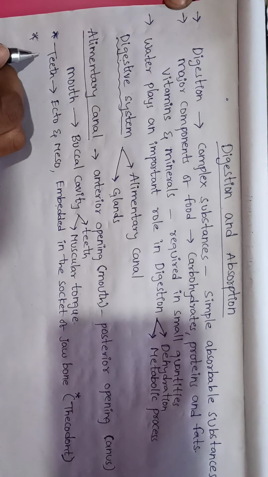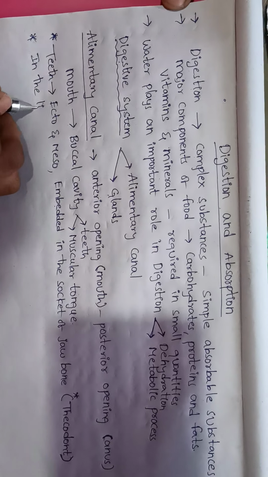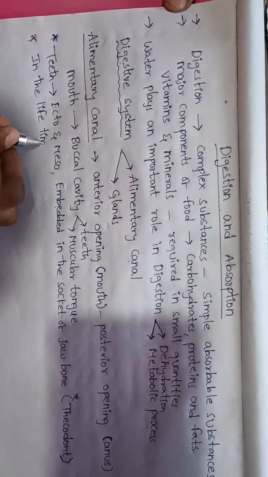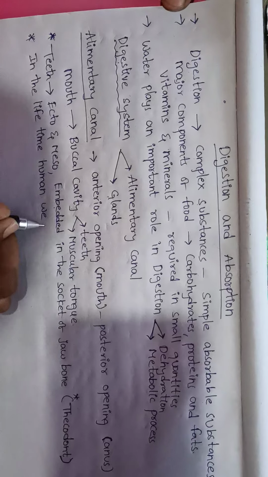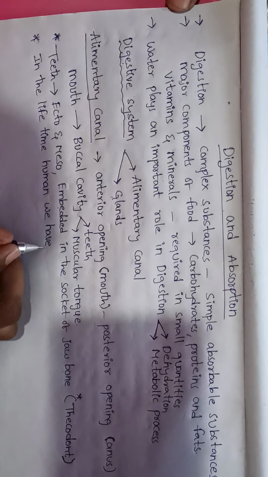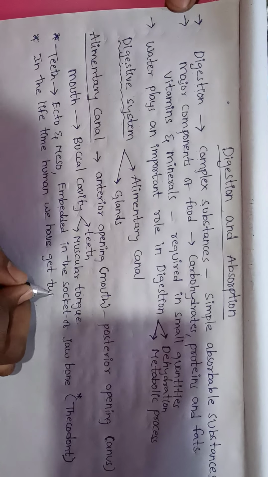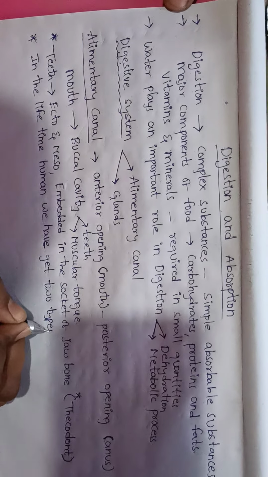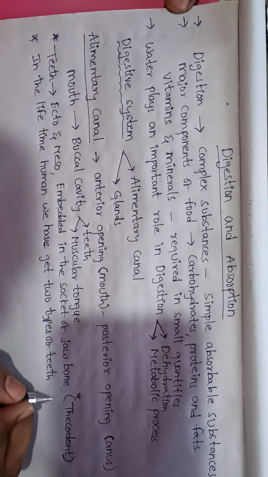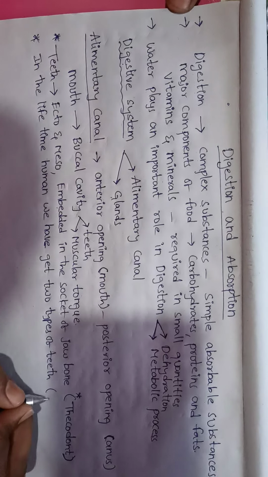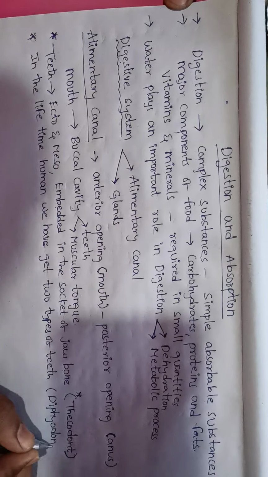Next, in the lifetime of a human, we get two types of teeth. This dentition is called diphyodont. What is diphyodont?